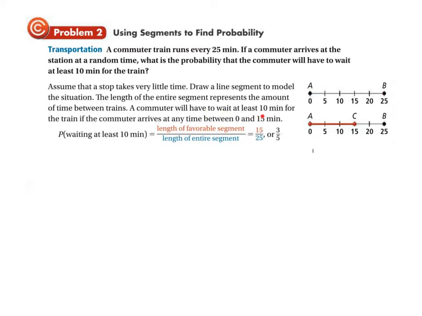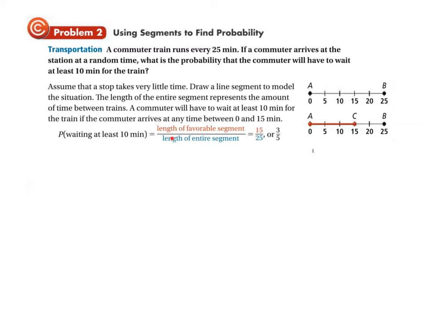A commuter will have to wait at least 10 minutes for the train if the commuter arrives anytime between 0 to 15. Okay, so between here and here, there's going to be an additional at least 10 minutes to go before you get to 25. Okay, so for this whole section, you're waiting at least 10 minutes.